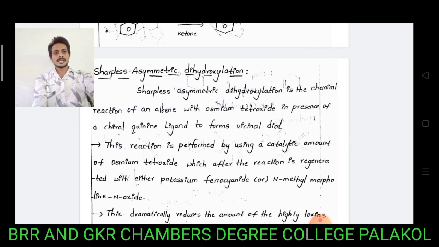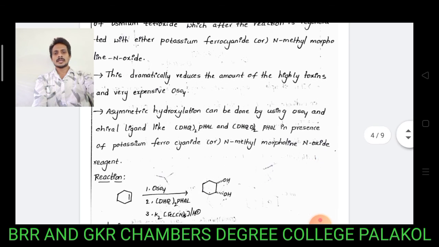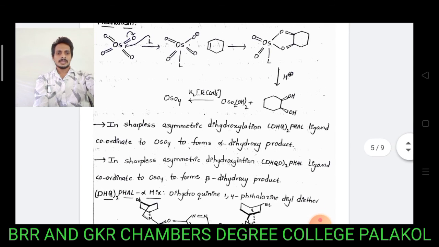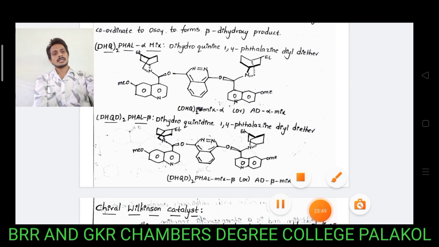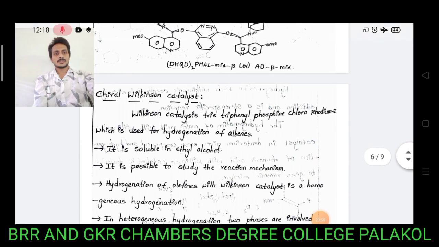In this reaction we get 1,2-diols on two faces, either above the plane or below the plane. In case you are using DHQ2 PHAL, under that condition you get 1,2-diols below the plane, alpha dihydroxylation. Again, same reaction, same reactant, but using the chiral quinine ligand DHQD2 PHAL, under that condition you get the beta dihydroxy cyclohexanone. These are the chiral quinine ligands in Sharpless epoxidation and Sharpless asymmetric dihydroxylation reaction.